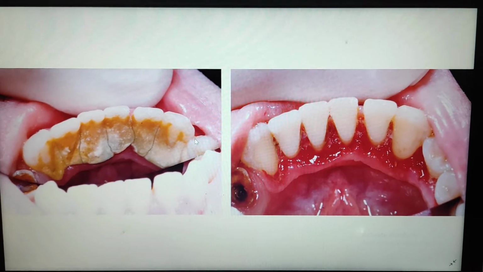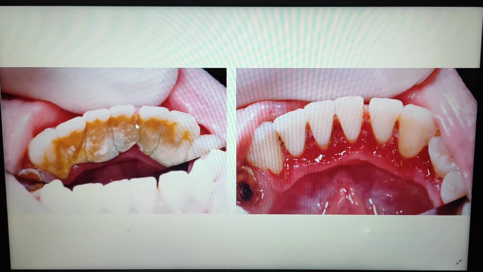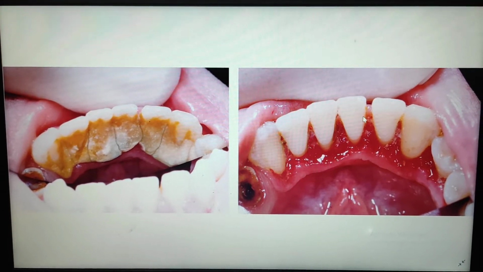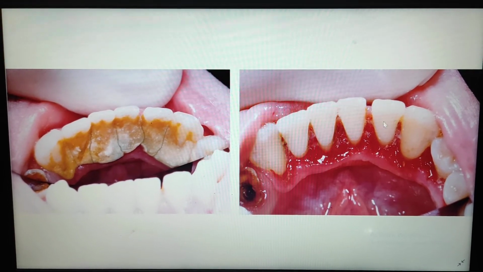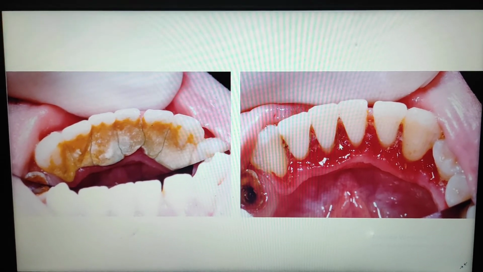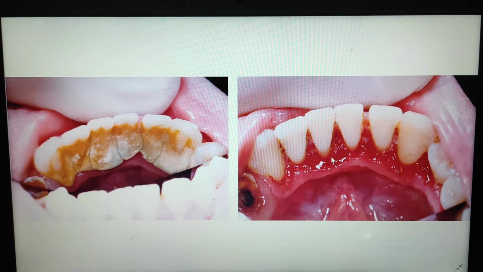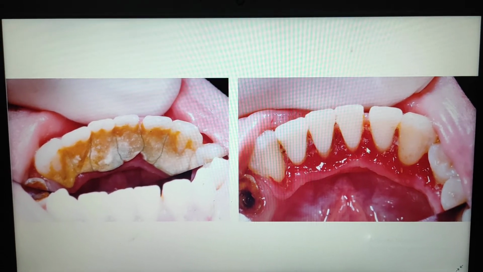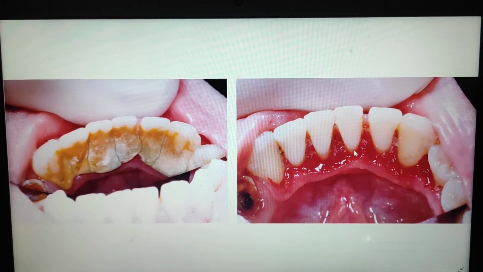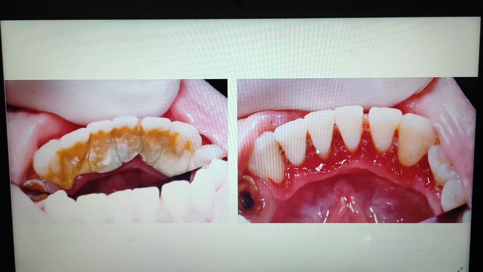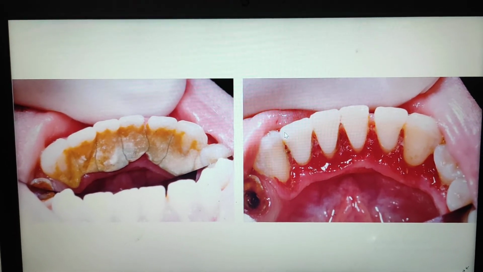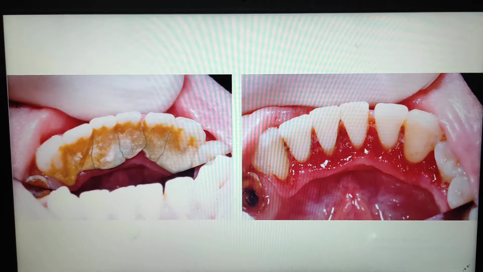This is the picture before the scaling. There is a lot of calculus, and after scaling you can clearly see your tooth structure, which is very clean, and the gums below the calculus are very red because there is swelling of the gums. This swelling automatically subsides after some time because the reason is calculus, and this is removed in scaling.